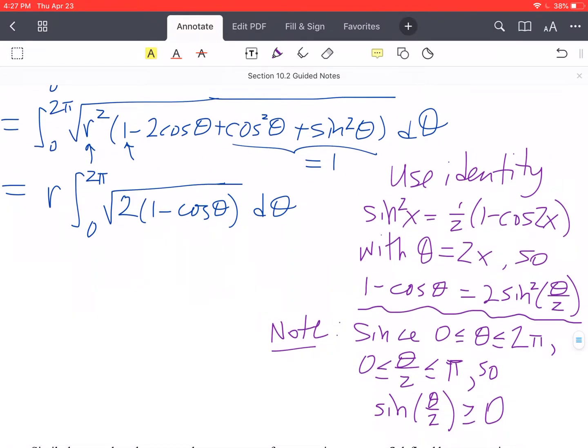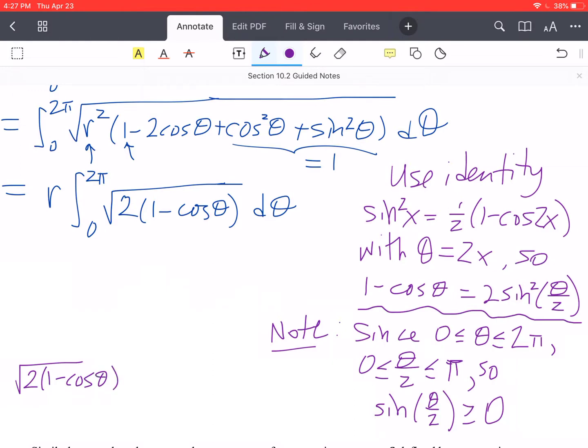That's going to come in real handy, because now when we work with this square root, we're going to have square root of 2 times 1 minus cosine theta, right? That's what's in our integral right now. That's going to be square root of 4 sine squared theta over 2, okay, which is 2 times the absolute value of sine of theta over 2.